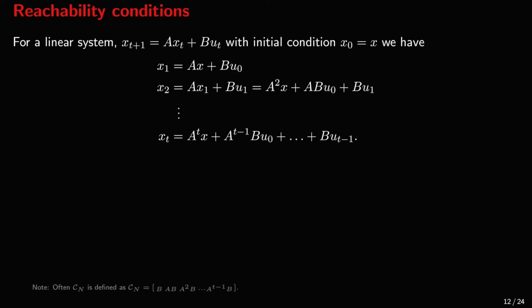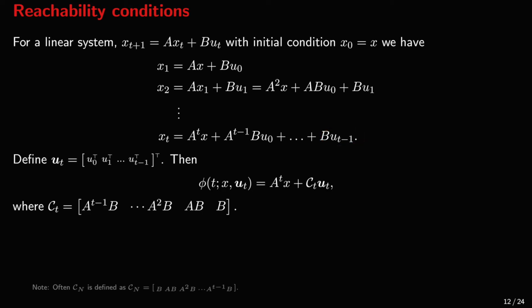Likewise, we can express x_2 as a function of x and the control actions u_0 and u_1. And recursively, we see that we can determine x at time t if we know the initial state x and the sequence of control actions u_0, u_1, and so on up to u_{t-1}.